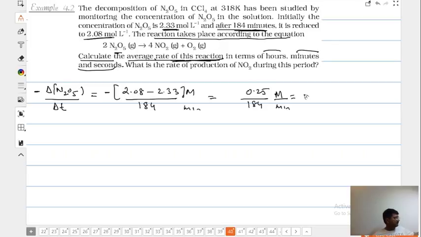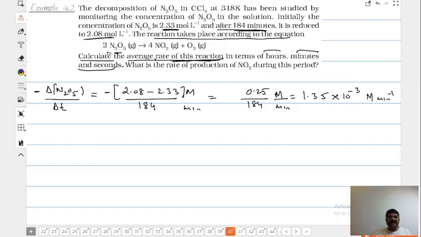Can you give me the value? 0.25. I'm using calculator. 1.35, you're right beta, 1.35 into 10 raised to power -3. It is capital M per minute, right Shamik? 1.35 into 10 to -3.